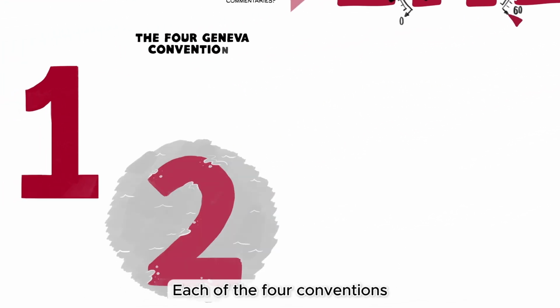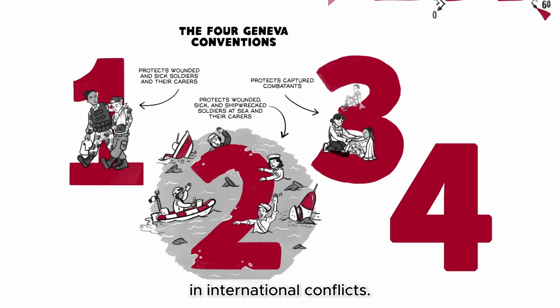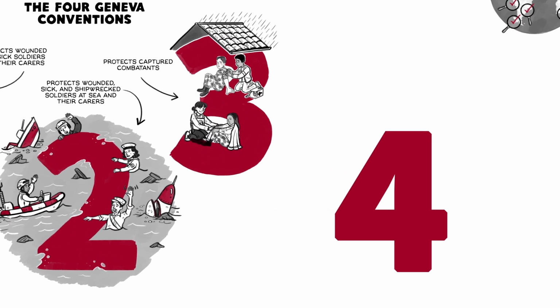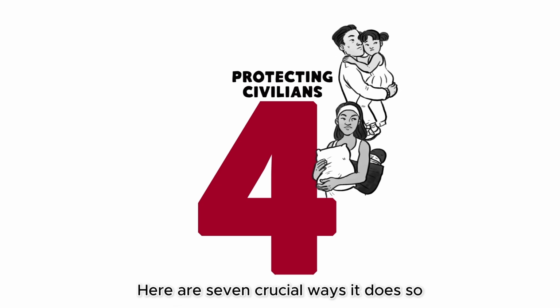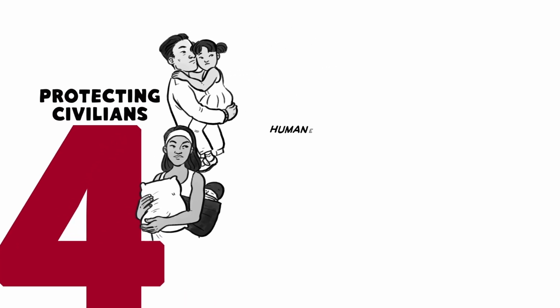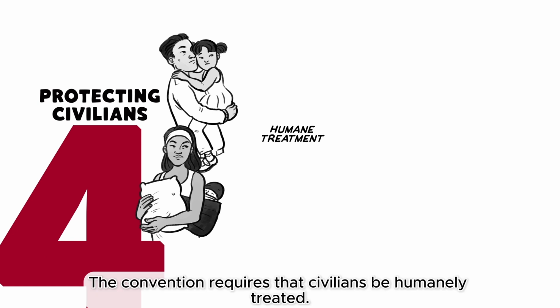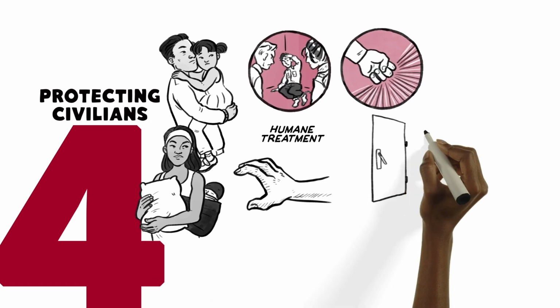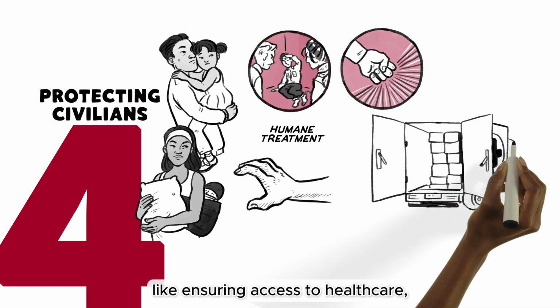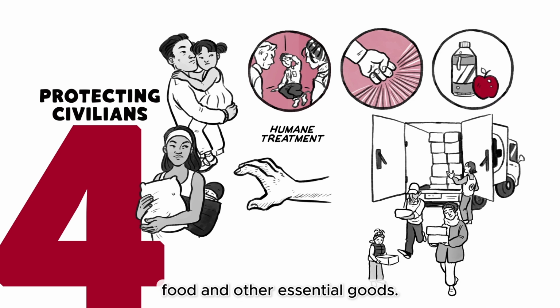Each of the four conventions protects a specific group of people in international conflicts. The Fourth Geneva Convention focuses on protecting civilians. Here are 7 crucial ways it does so. Humane treatment. The Convention requires that civilians be humanely treated. It specifically prohibits abuses such as torture and sexual violence, and includes positive obligations like ensuring access to healthcare, food, and other essential goods.